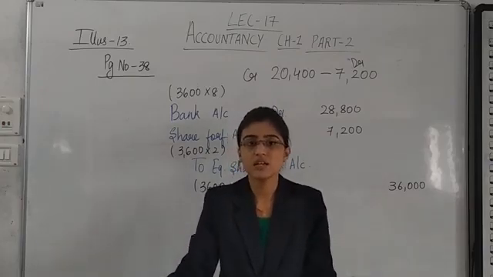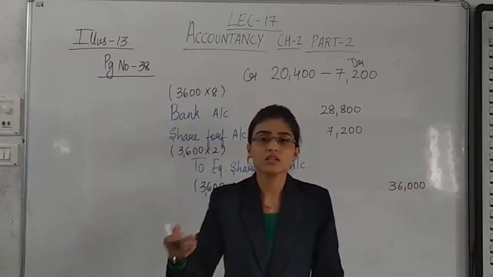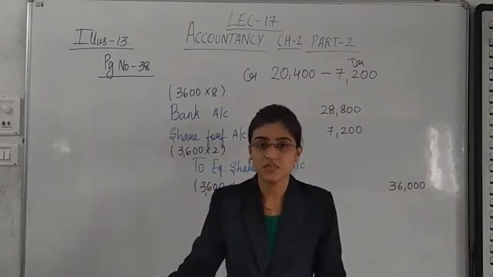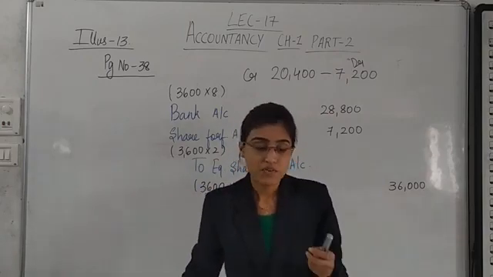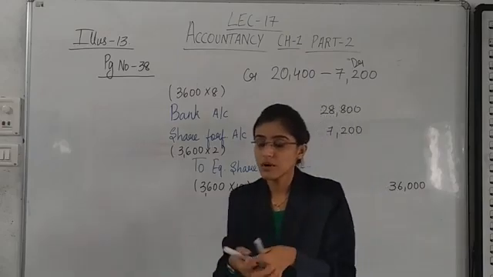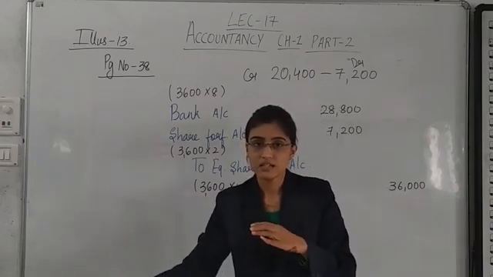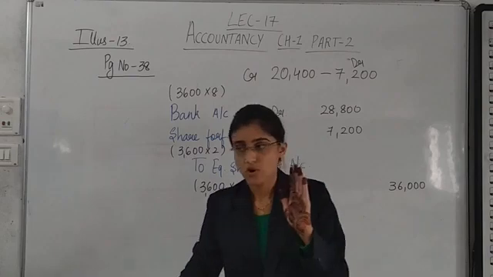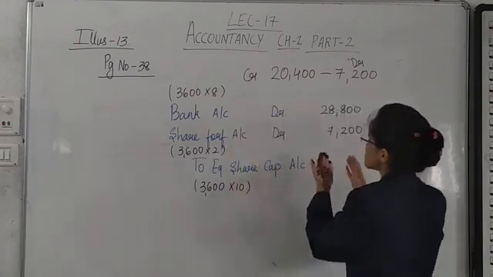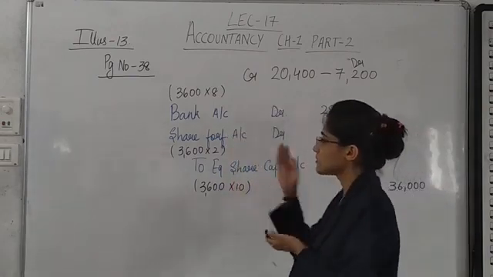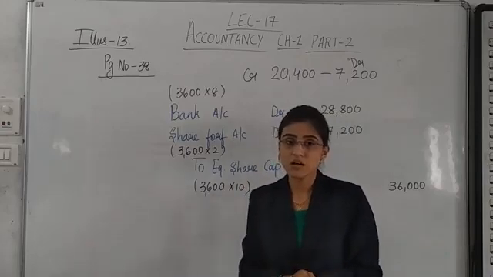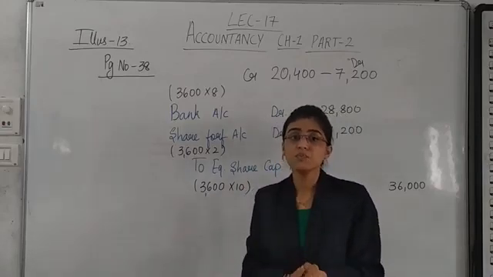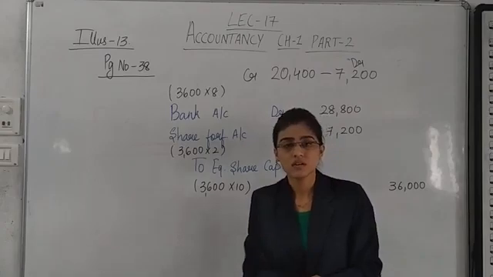So those 13,200 rupees are to be transferred to capital reserve account. We have done this even in the previous illustrations. Why? Because the previous shareholder, the amount that he had paid, from that, 7,200 has been given as discount. But what about the remaining amount? It is to be transferred to capital reserve account.